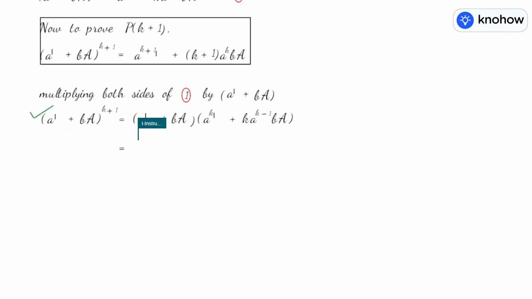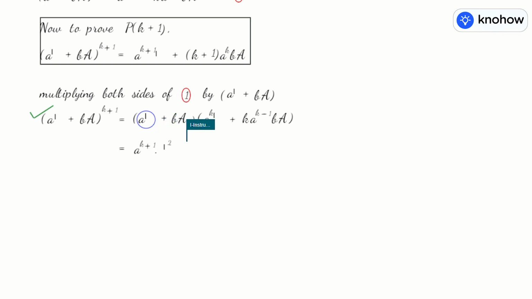Start multiplying with AI to both the terms. So AI multiplied by A^k I, A^k into A will make it A^(k+1), and I, which is the identity matrix, will make it I square.